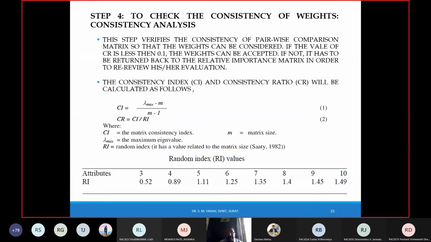This random index RI has also been given by its developer, Saaty. When will you accept the weights and when will you reject them? If the CR value is less than 0.1, that is 10%, then you can accept the weights which you have derived. If the CR value is greater than 10%, you have to reject the weights computed using this process, look into what has gone wrong where, and accordingly go for another trial.